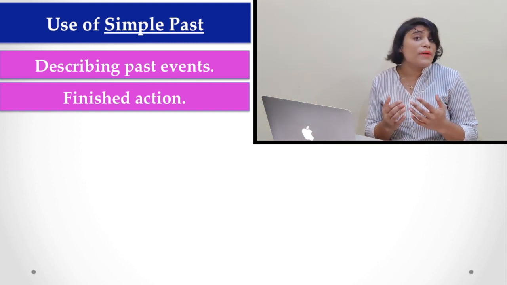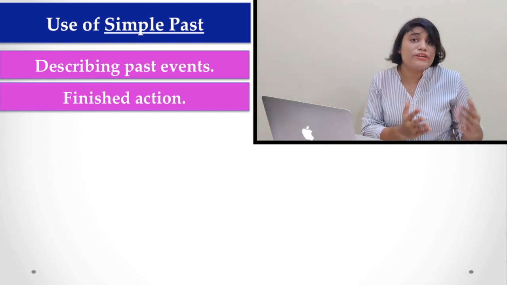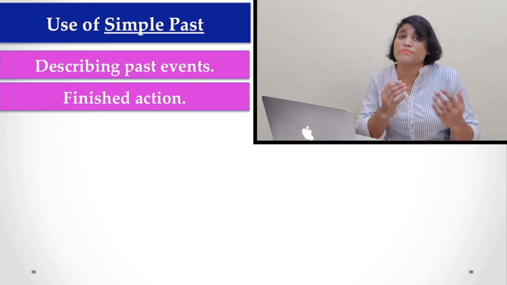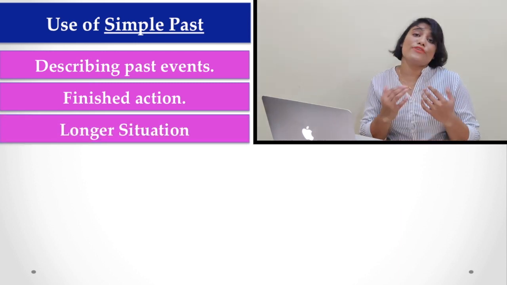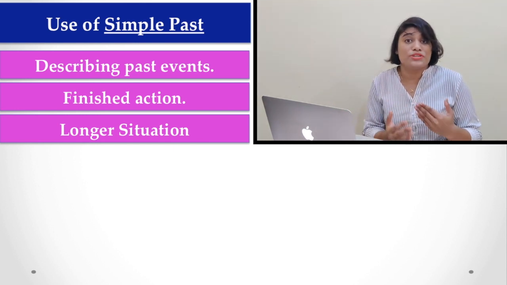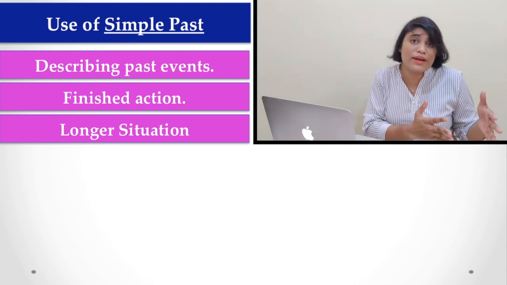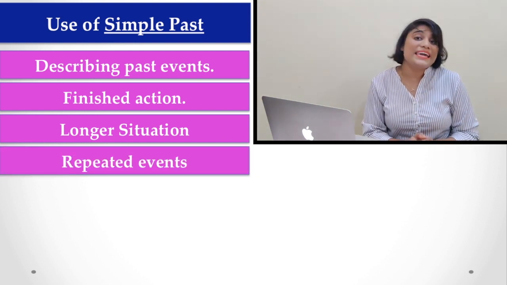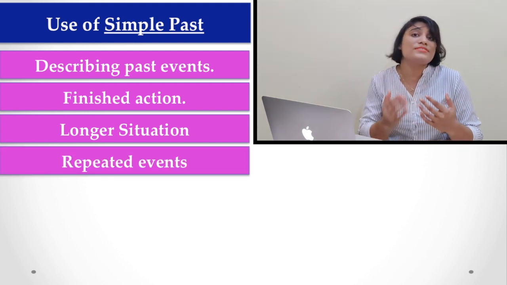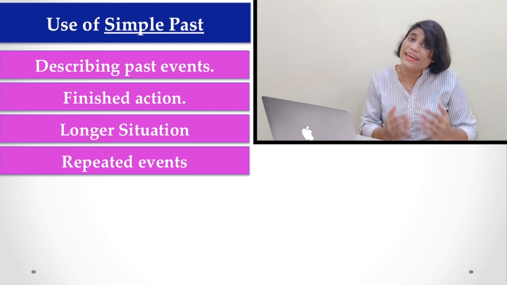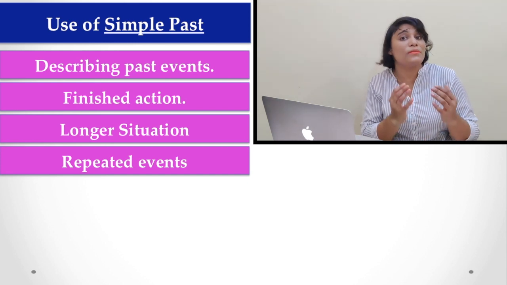If we are talking about a finished action which I have already done, we have to use simple past. Again, if we are talking about a longer situation, that is a permanent situation, we have to use simple past. And if we are talking about some repeated action of the past, in that case, we have to use simple past.